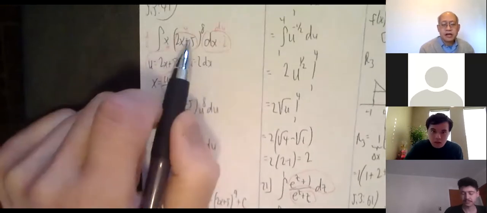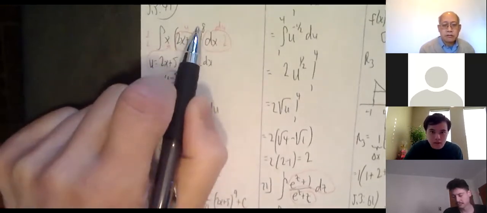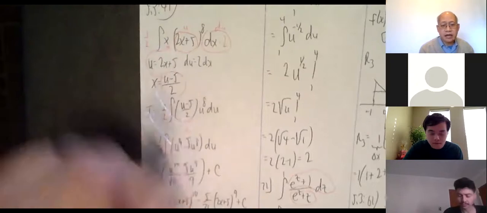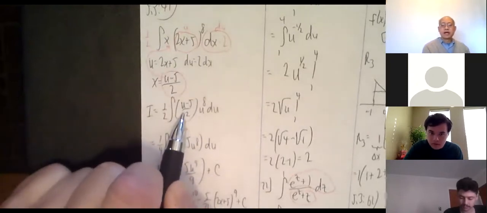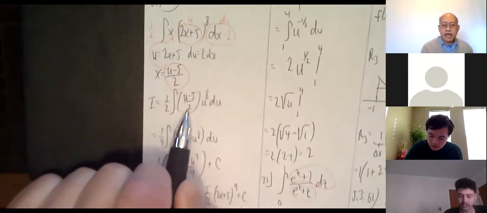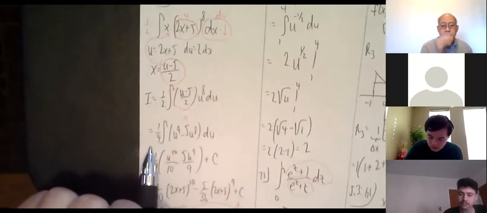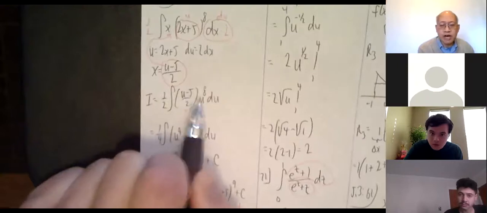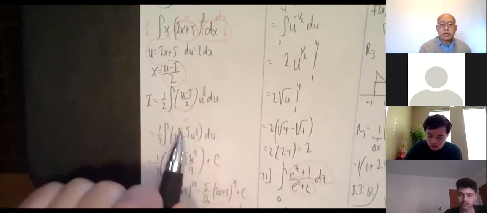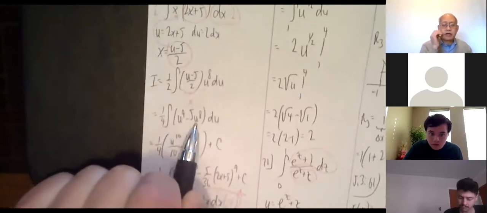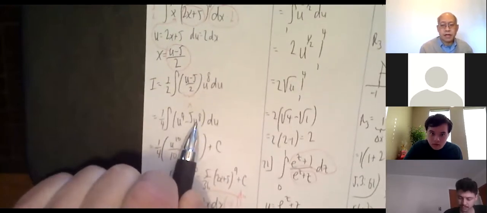See, the whole idea is, do you want to raise that to the 8th power? No. Let me make this complicated because I'm raising this to the first power. And now that's very easy. Take the half times this half, so 1/4 in front. And then just multiply u minus 5 times u to the 8th. So that's going to be u to the 9th minus 5u to the 8th, and there it is. Now it's going to be fairly easy.